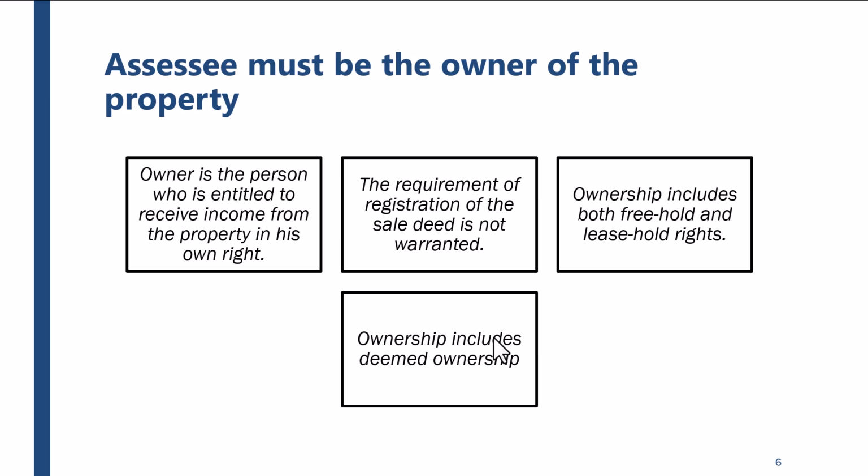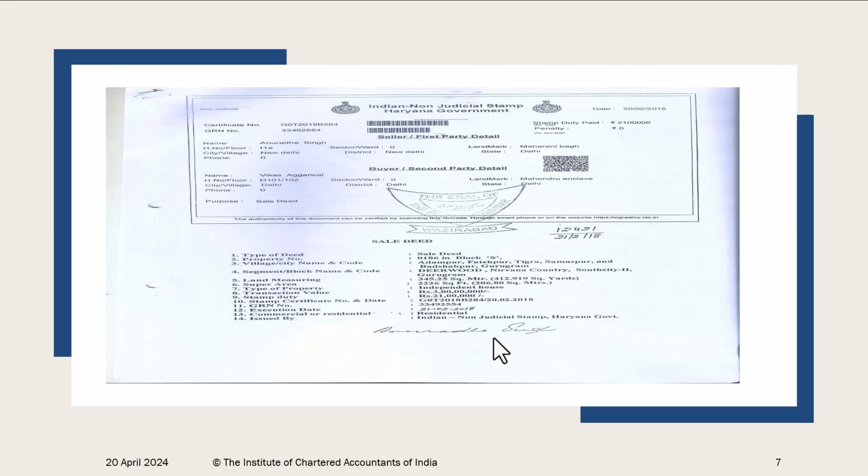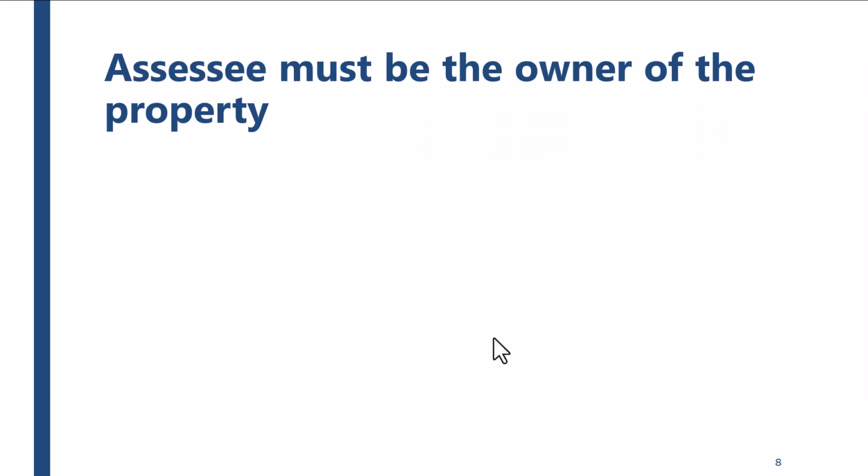It can be either leasehold or freehold. If you're earning out of it, then you will have to pay tax under income from house property. Ownership includes deemed ownership also. We'll understand what deemed ownership is later on.